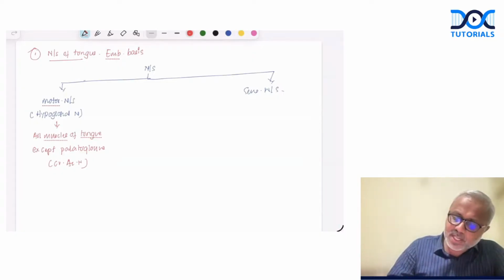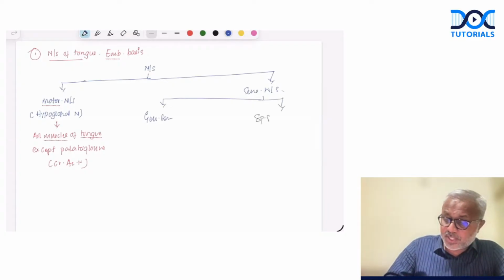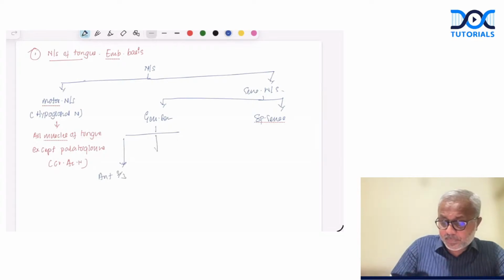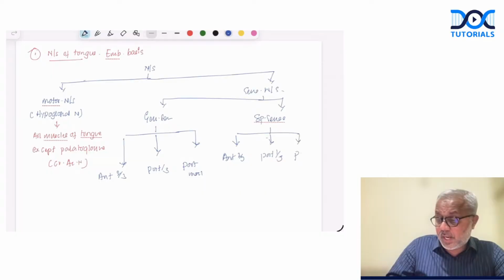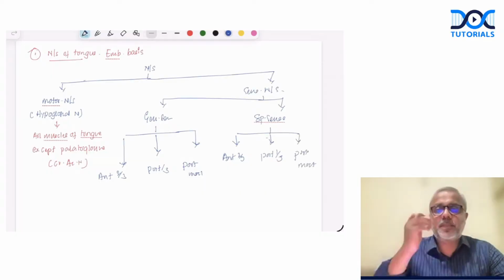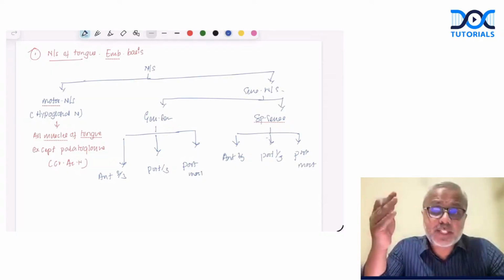Remember, the sensory innervation is further grouped as the general sense, and then we have the special sense. What about general sense? Remember, divide it as anterior 2/3, posterior 1/3, and then the posterior-most part of the tongue. The special sense is also divided into anterior 2/3, posterior 1/3, and posterior-most part. Once we write this, how do we go on explaining?